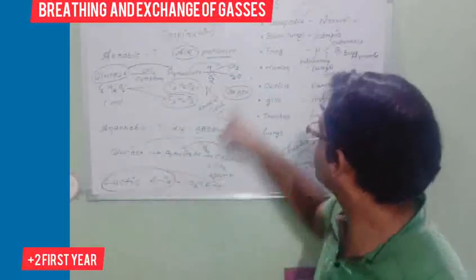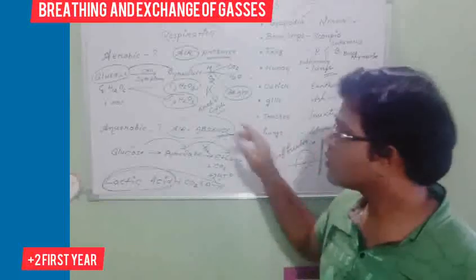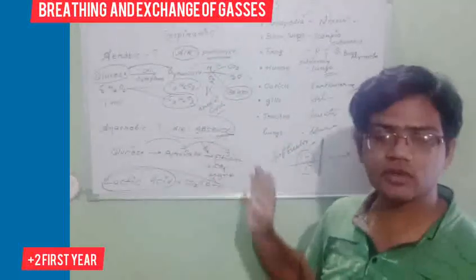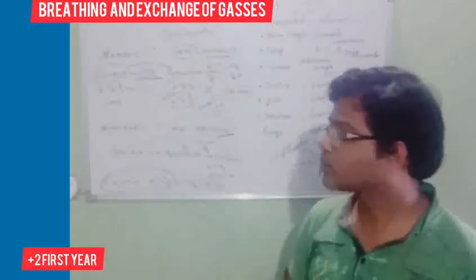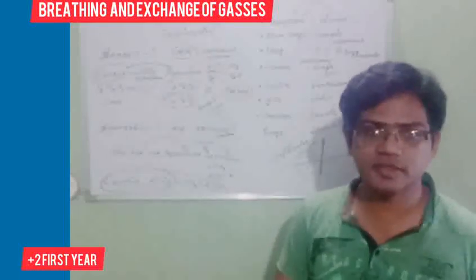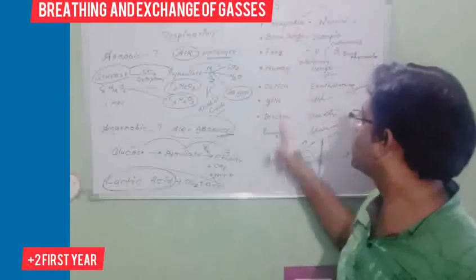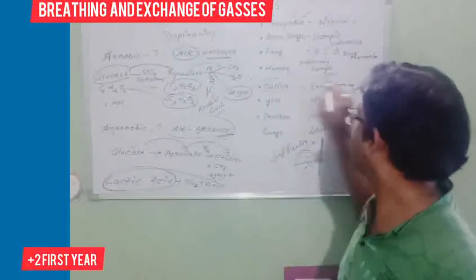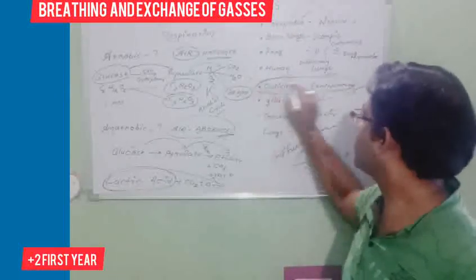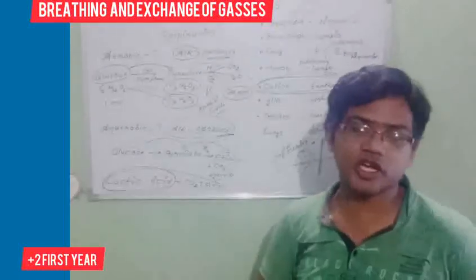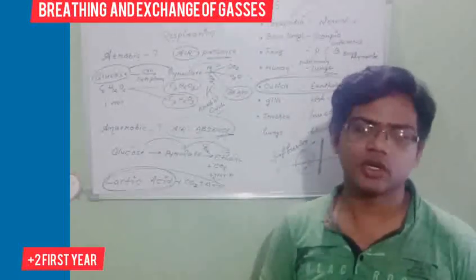Yes or no? So remember the different respiratory organs, aerobic respiration, anaerobic respiration, and when lactic acid is forming. What is the difference between breathing and respiration? In the next class, I will explain all these things in detail. First of all, we will discuss the cutaneous respiratory tract. Yes or no? The cutaneous part is present in the earthworm. Okay, thank you.